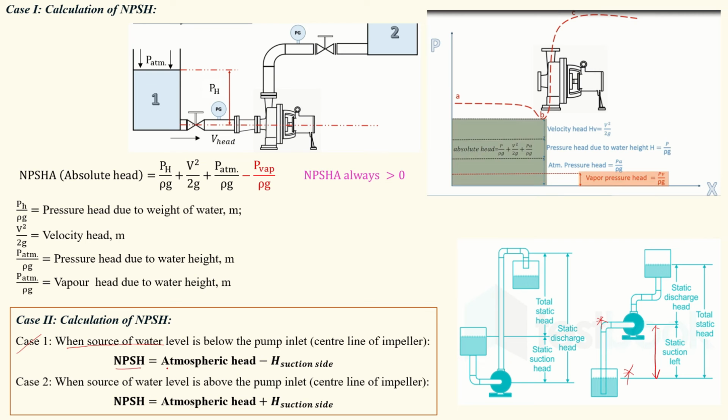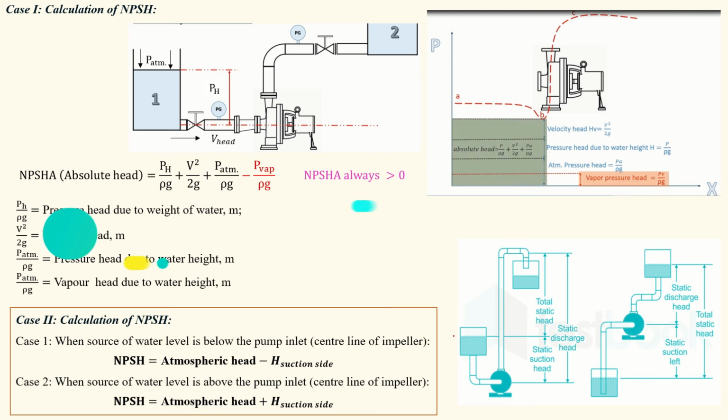The net positive suction head is the atmospheric head. Atmospheric head means the head due to the weight, that is pressure by density and gravity. We know the pressure equals density times gravity times head. So it is simply the pressure due to atmospheric pressure minus the suction head.